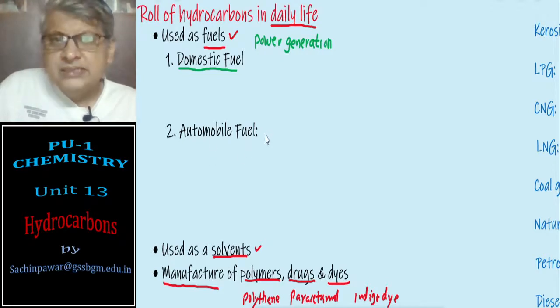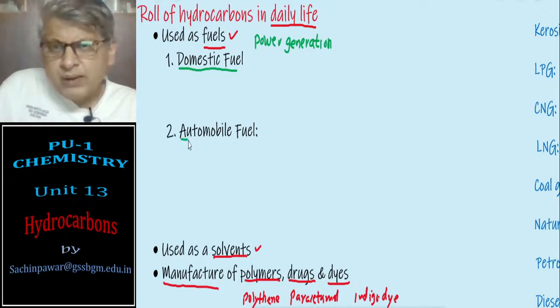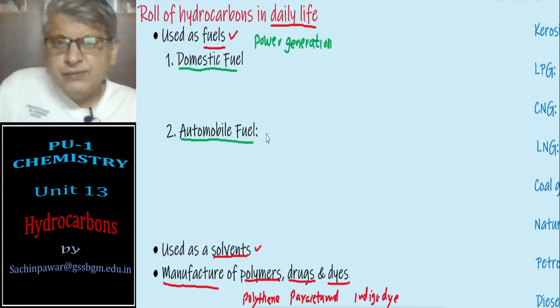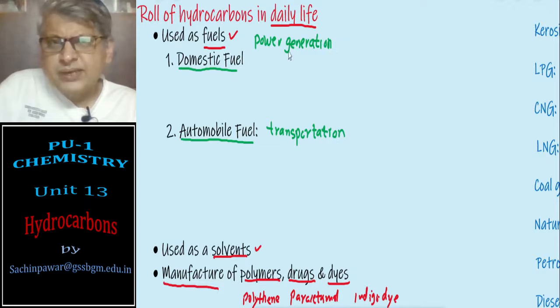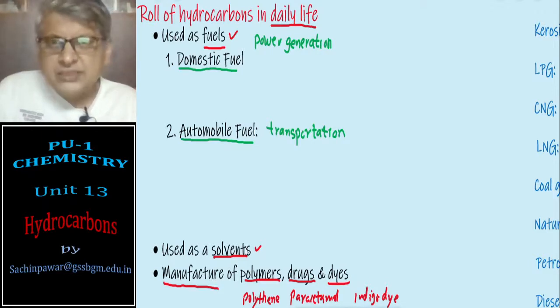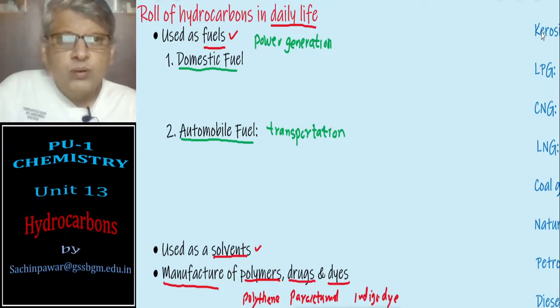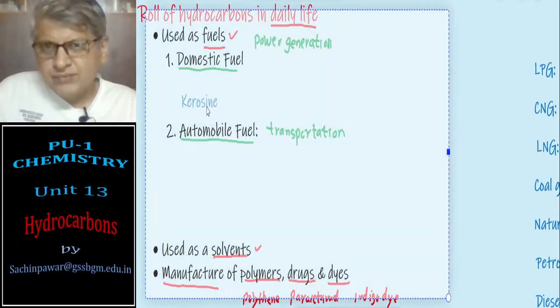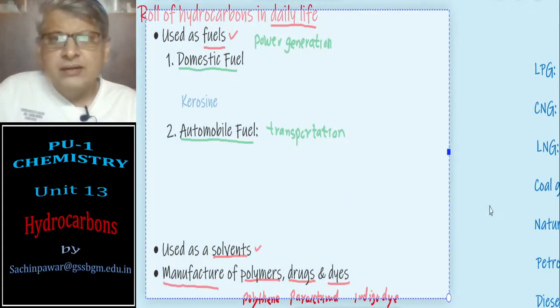And then we have some fuel which is used in automobiles. This is mainly the fuel burnt in the automobile engine, which will help us for transportation. So we have fuel meant for two purposes: one is for power generation and the other for transportation. For the domestic fuel, there are plenty of examples, but the examples cited in your syllabus I will mention. In olden days we used to use kerosene as a domestic fuel.